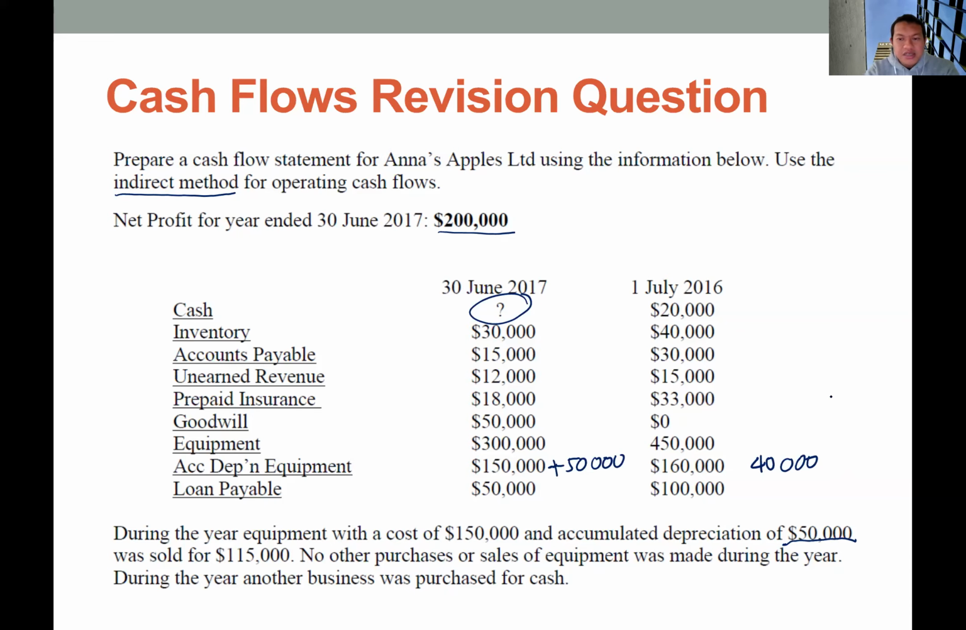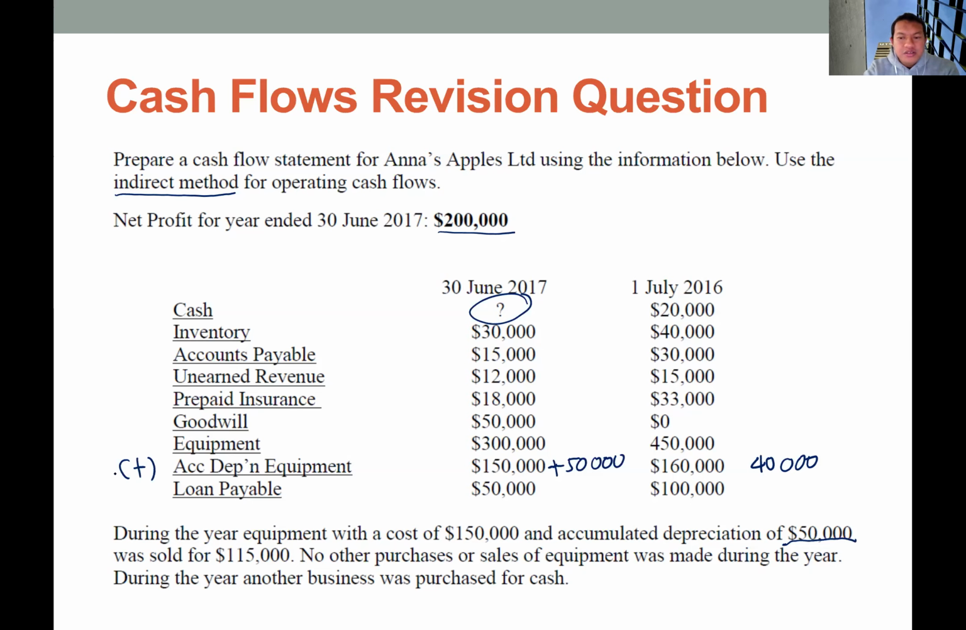Okay, so this is an increase in the accumulated depreciation. It means this is the depreciation expense for the current year. Okay, so we need to add back this to the operating cash flow.